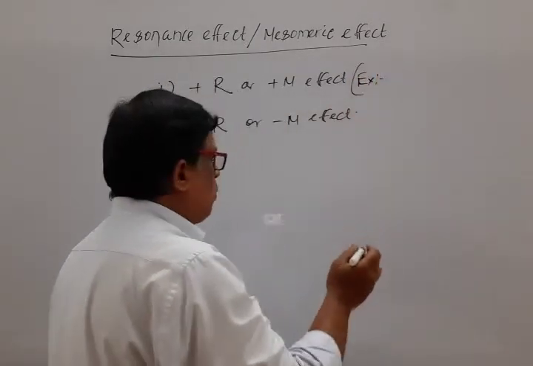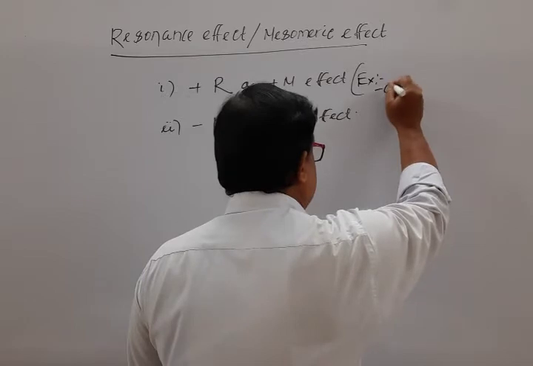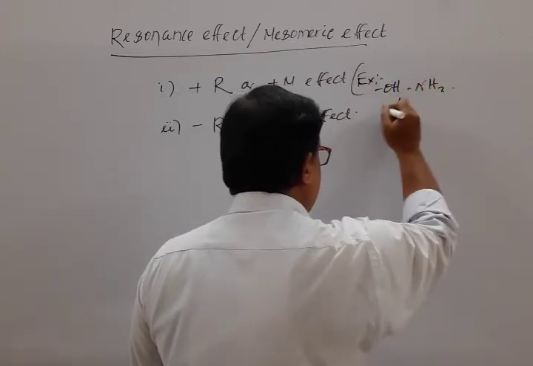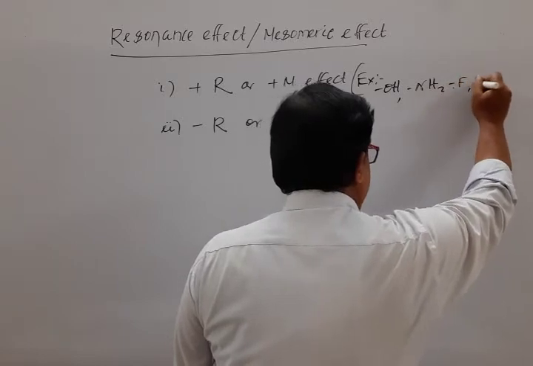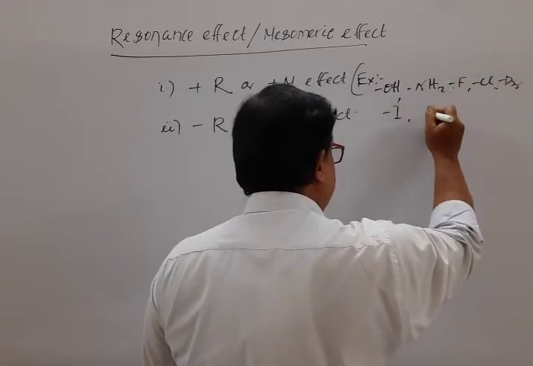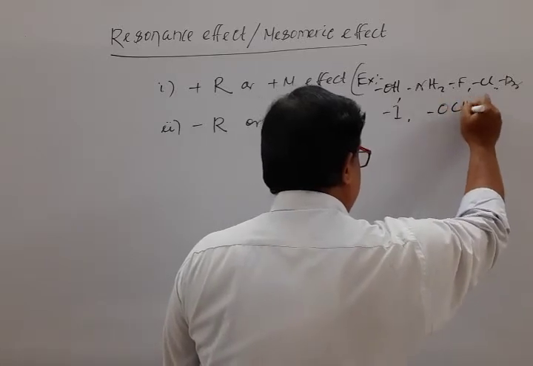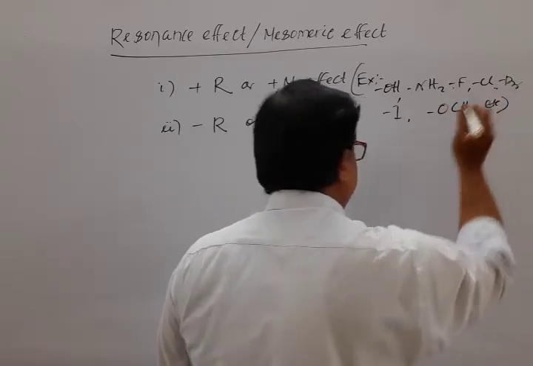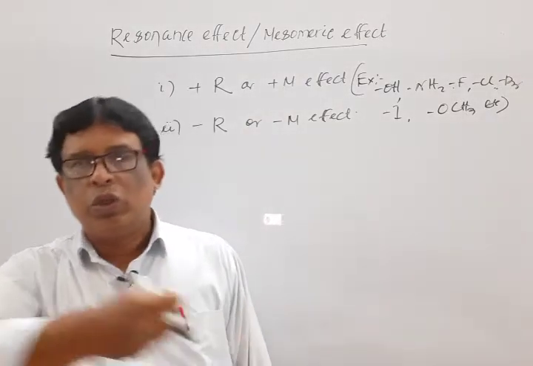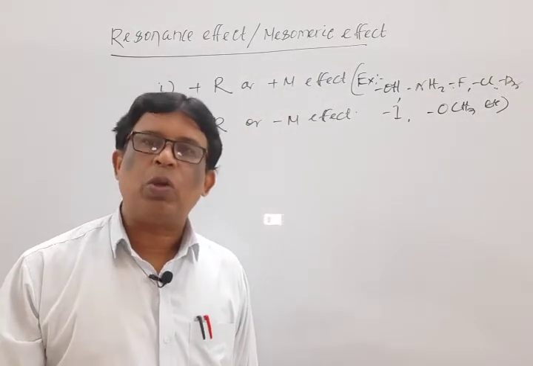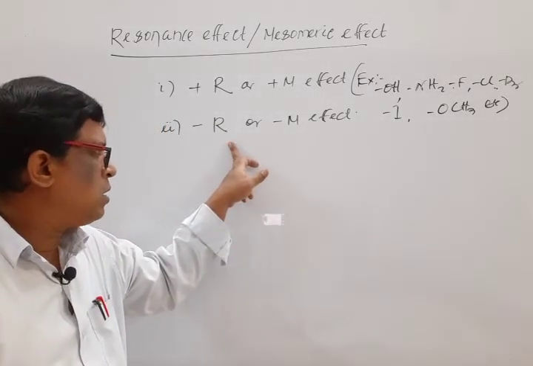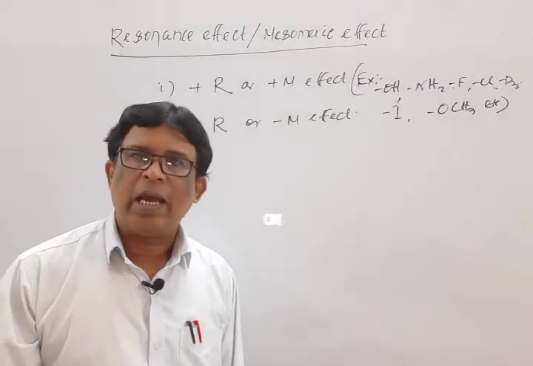For example, under plus R or plus M effect are OH alcohol, amine, fluorine, chlorine, bromine, iodine, ether, etc. On the other hand, the species which withdraw the shared pair of electron through the conjugated pi system is said to have minus R or minus M effect.